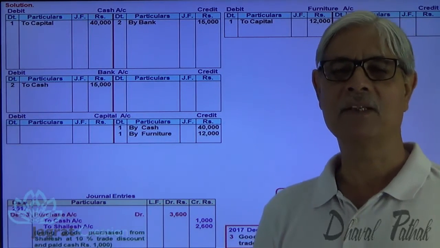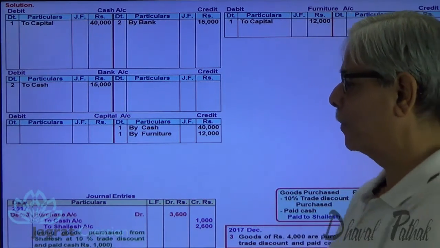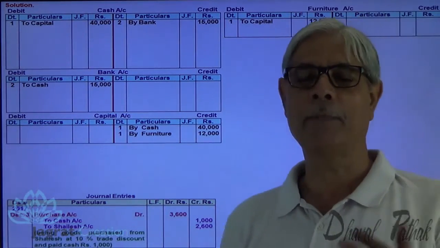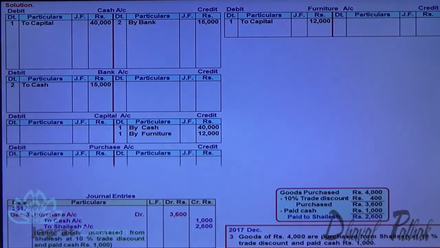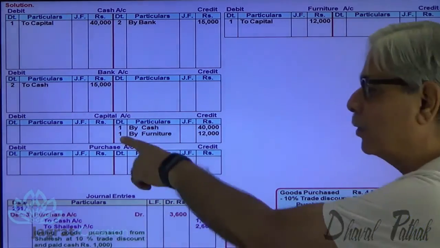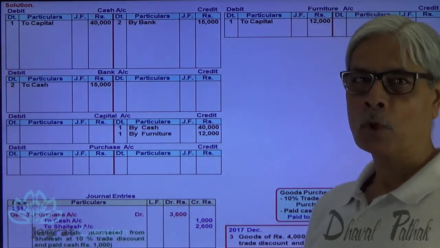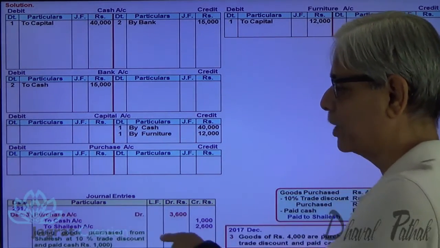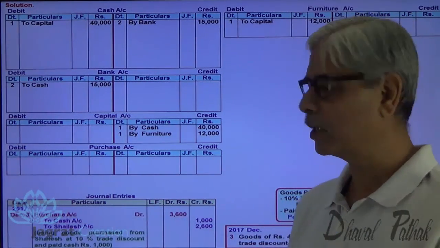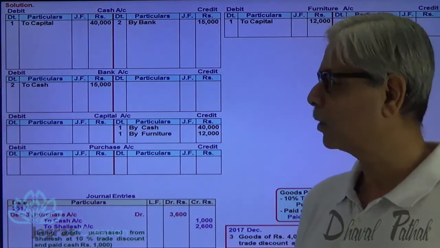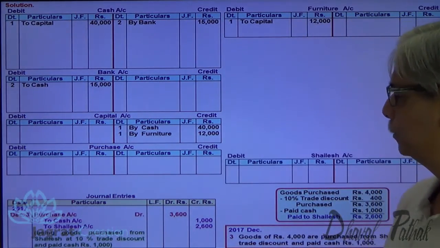After recording this journal entry, purchase account is to be debited. Do I have purchase account here? No. So let me prepare purchase account. I write on the debit side of purchase account. There are two opposite accounts. The first opposite account is cash, the second is Shailesh. Both the opposite accounts will appear on the debit side.